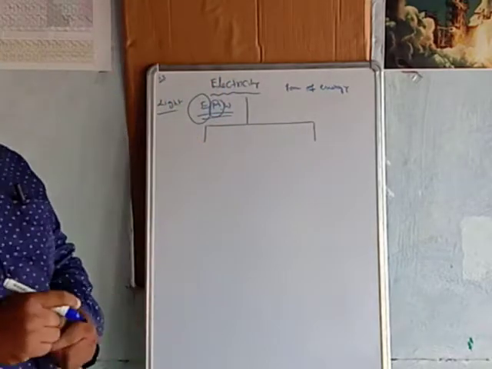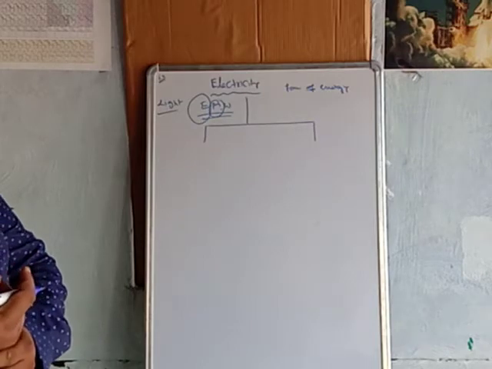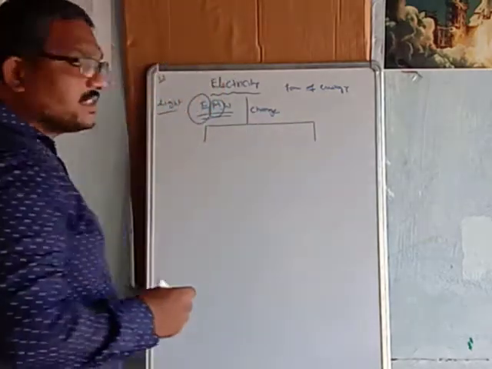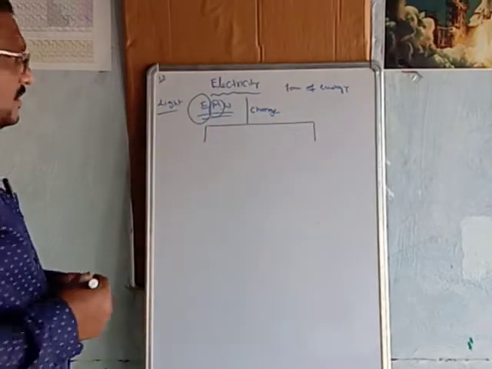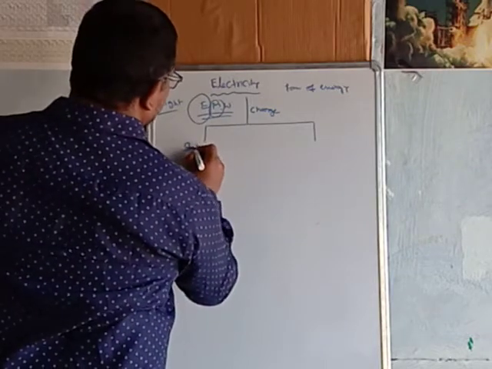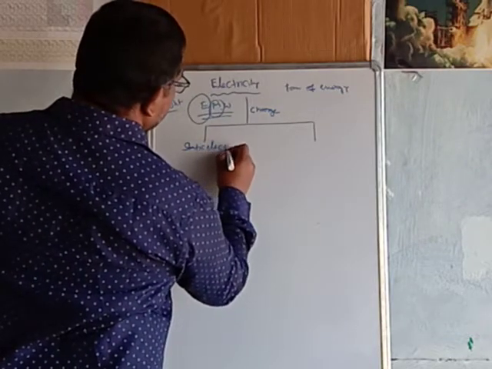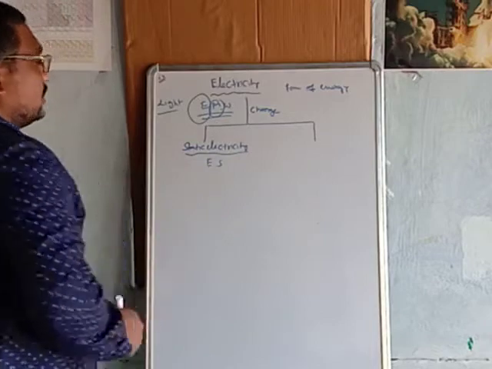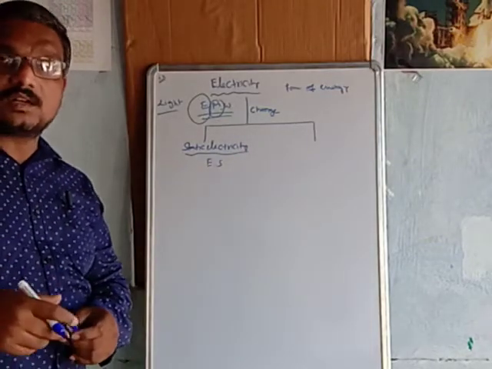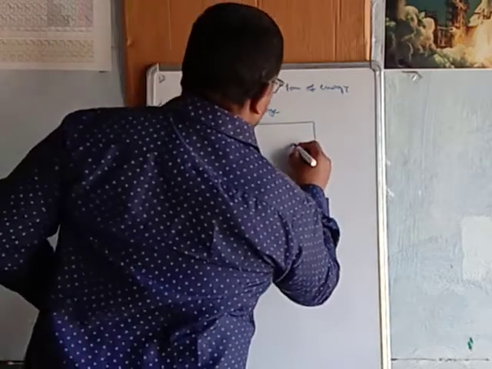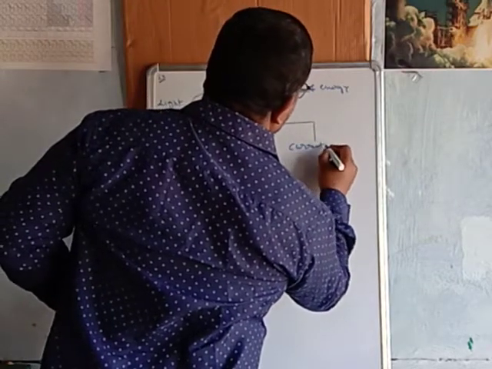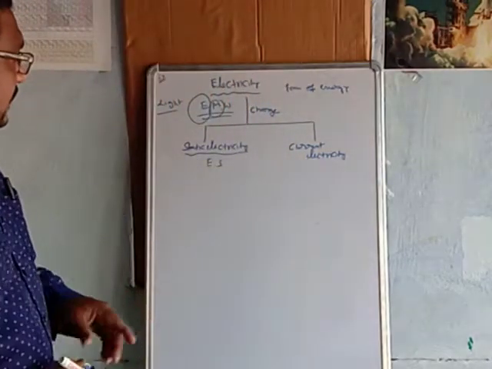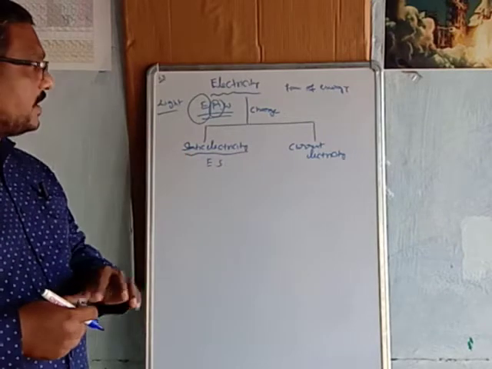Based on the nature of the charge, electricity can be divided into two parts. One is static electricity, which is also called electrostatics. And the second one is current electricity. So what is the difference between static electricity and current electricity?